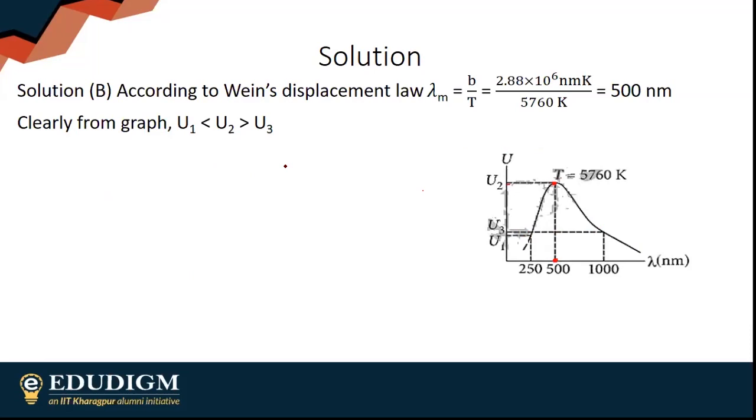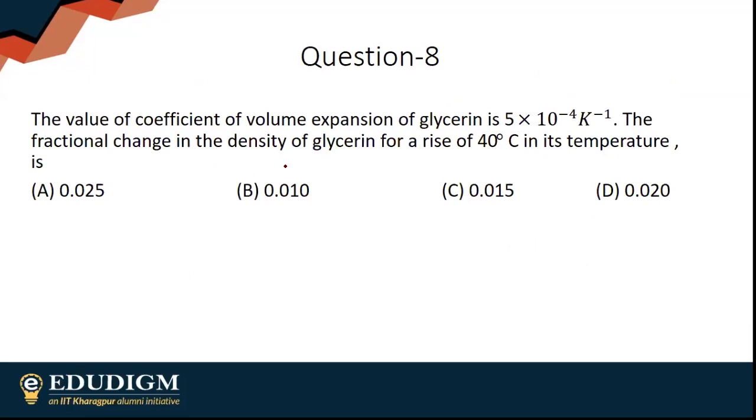Moving on to my next question. Value of coefficient of expansion of glycerine is this. The fractional change in the density of glycerine for a rise of 40 degrees Celsius in its temperature is.